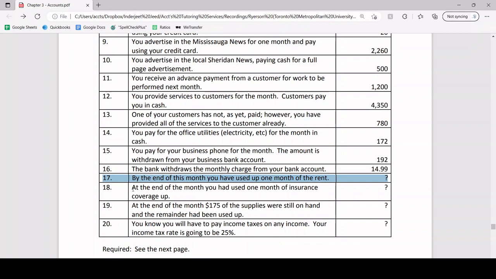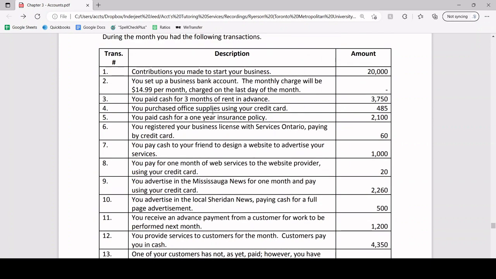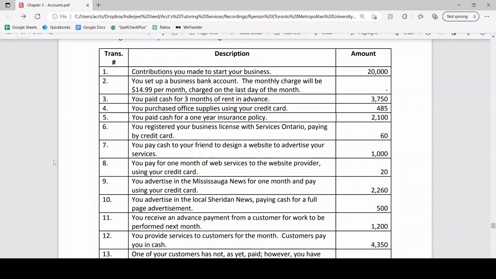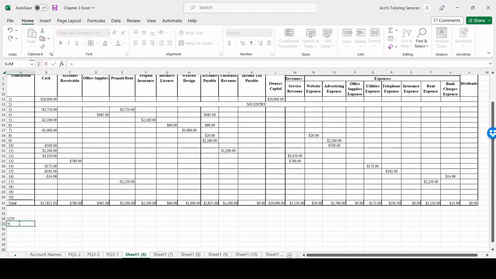Now, by the same token, we used up 1 month of insurance for transaction number 18. Remember, we prepaid for insurance in advance of $2,100 for the entire year. There's 12 months in a year, correct? So to calculate the monthly amount, we're going to do $2,100 divided by 12 months.